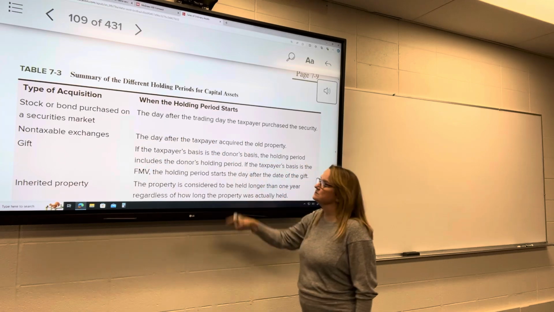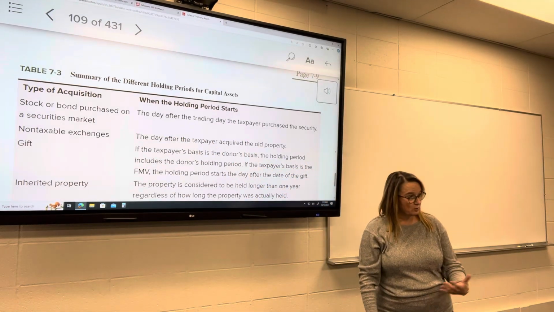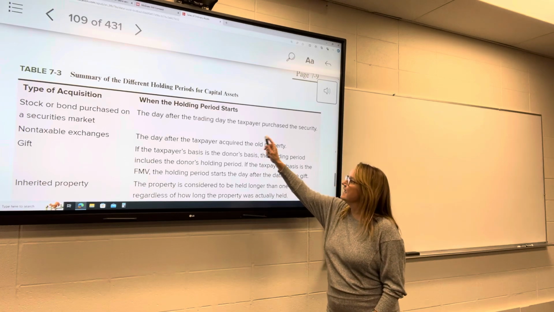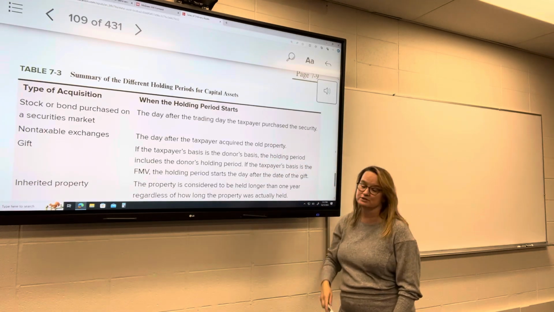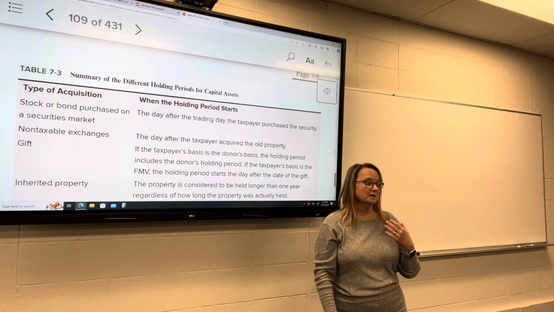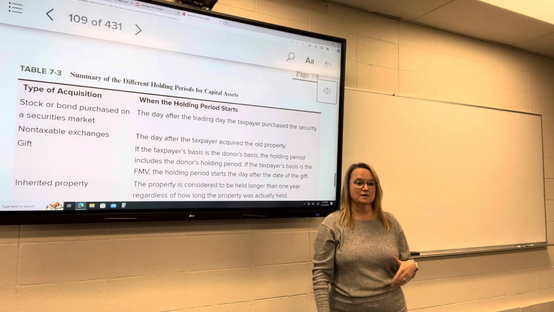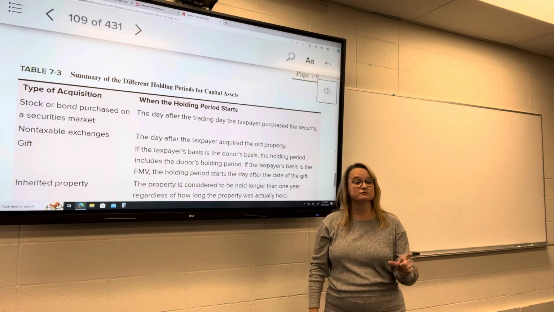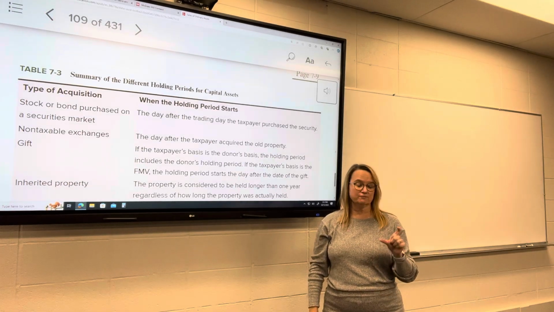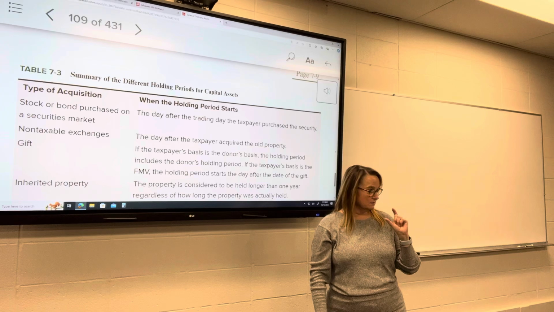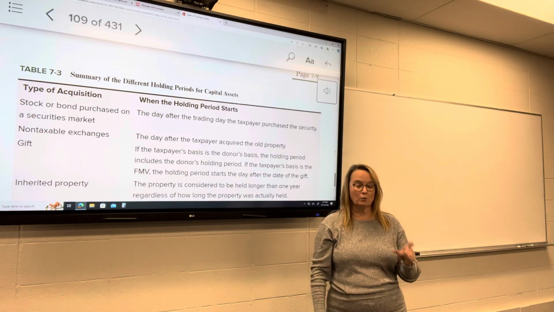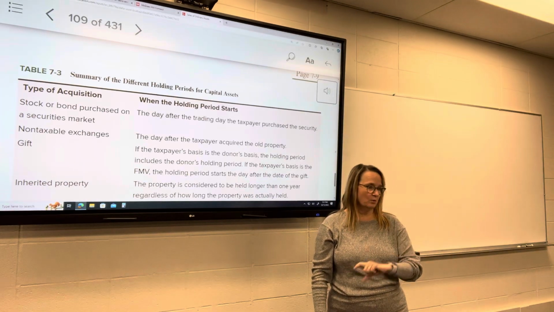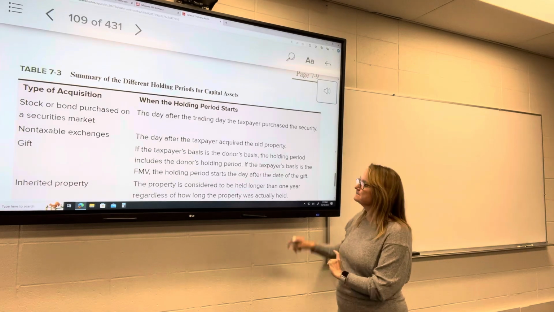The holding period starts for determination of short or long term the day after the trading day that the taxpayer purchased the security. So if I buy something today, October 15th, my holding period is going to start tomorrow, October 16th, for purposes of determining whether or not it's been 1 year or less, or more than 1 year.